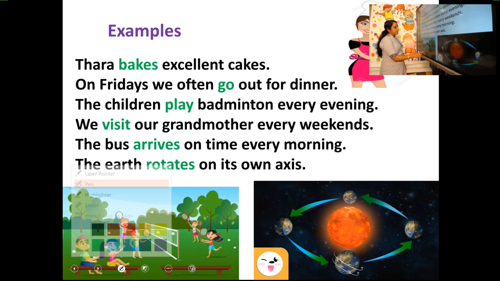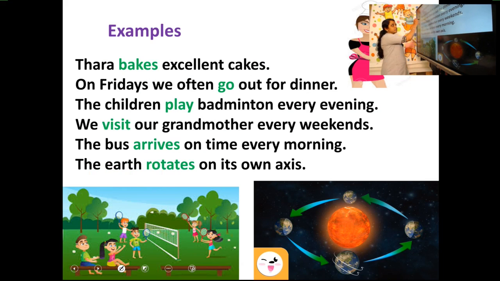Tara. Tara is a singular subject. So, what is the verb? Bakes. For singular subject, we add S. Clear? On Fridays, we often go out for dinner. We is a plural subject. So, here the verb is go. We didn't add ES because the subject is plural.